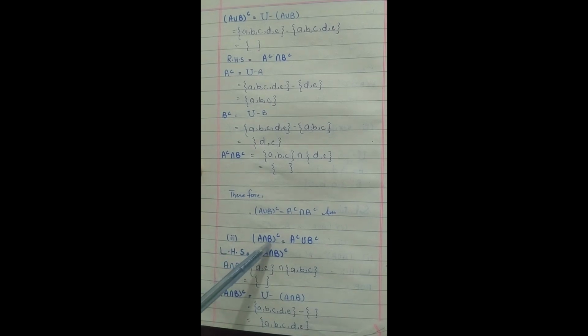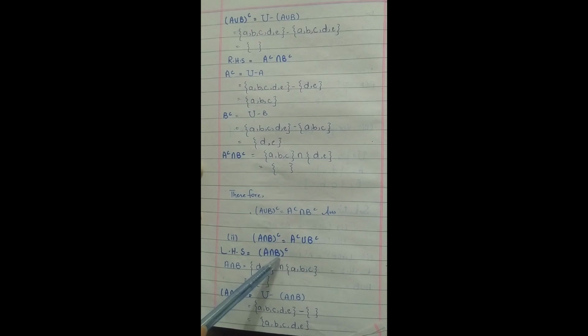The next, (A intersection B) complement equals A complement union B complement. Left hand side, (A intersection B) complement. Here A is {D, E}, intersection B is {A, B, C}. So the answer is the empty set because there is no common element in both sets. (A intersection B) complement equals U minus (A intersection B). U is {A, B, C, D, E} minus the empty set. The answer is {A, B, C, D, E} because all of the elements are in the universal set, not in A intersection B.